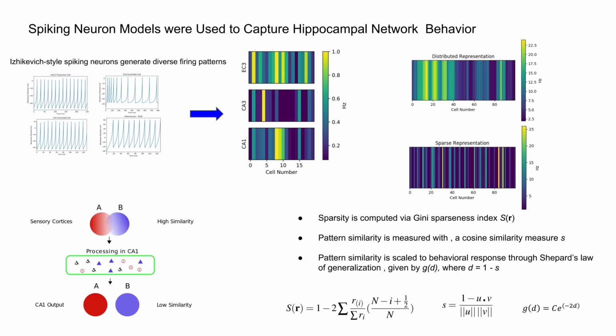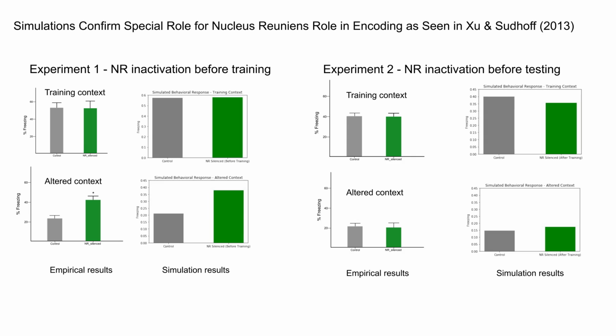Hence, neural similarity estimates obtained from our model can be transformed to behavioral response estimates by the application of Shepard's universal law of generalization. This law states that the response to any stimulus can be defined as an exponentially decaying function of the distance between the original and the new stimulus. Zhu and Sudhof in 2013 showed that projections to CA1 from the prefrontal cortex via the nucleus reuniens were critical in facilitating discrimination between similar contexts in fear conditioning.